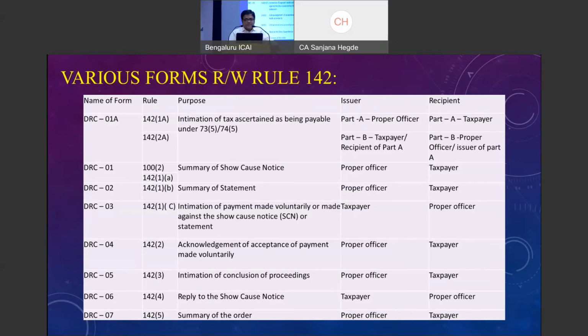Once payment is done in DRC-03, if it is the stage before issuance of the show cause notice, DRC-04 will be issued by the department, an acceptance letter saying that yes, payment has been received. DRC-05 will be issued intimating the conclusion of the proceedings. We have seen in 73 and 74 that if you are paying before issuance of the notice or after issuance of the notice, this much is the penalty or there is zero penalty. In all these cases, the conclusion of the proceedings will be given in DRC-05.